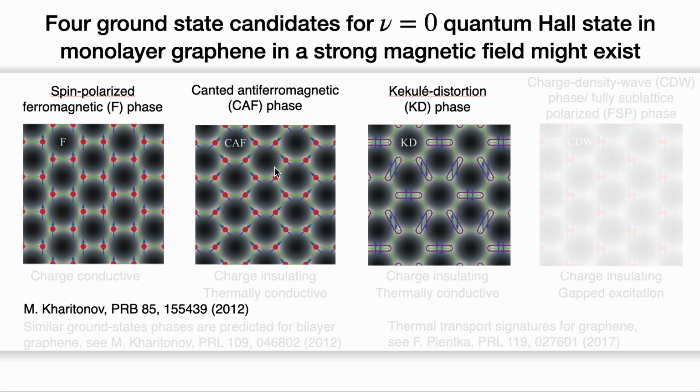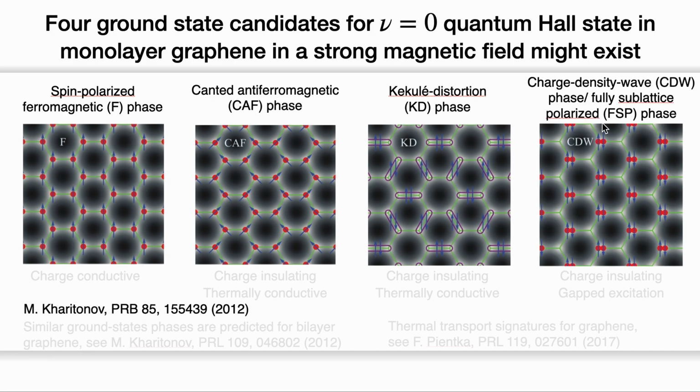The third one is the Kekulé distortion phase with the mixing between different valleys. The last one is the charge density wave phase, or fully sublattice polarized phase, with two opposite spins located at the same sublattice.